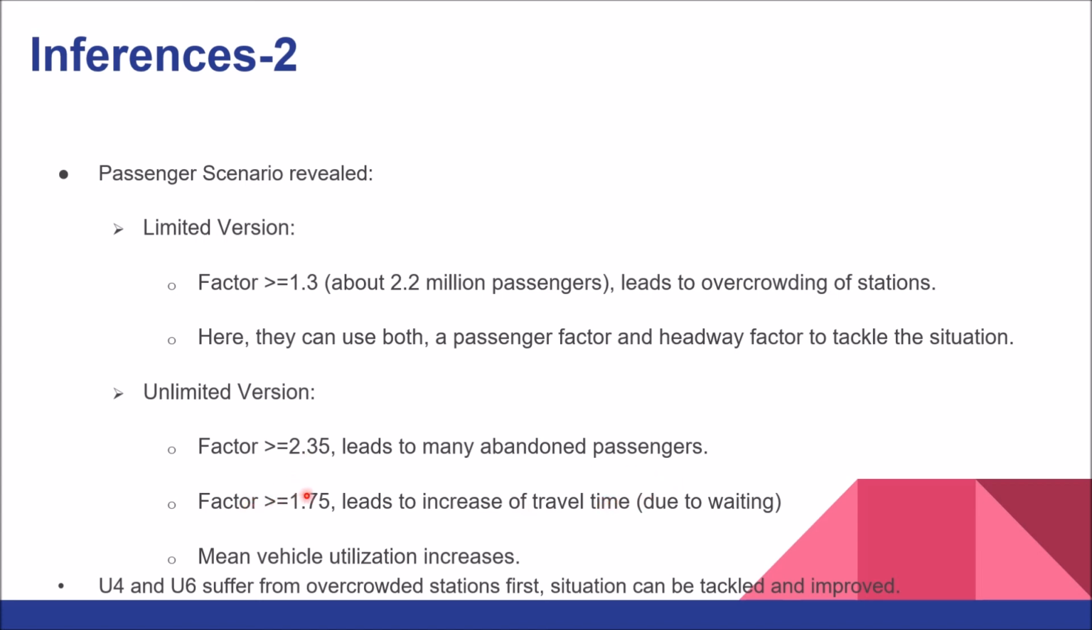And a factor greater than 1.75 leads to an increase in travel time due to waiting. The mean vehicle utilization also increases in the unlimited version. U4 and U6 suffer from overcrowded stations first as compared to the others. So the situation can be handled and tackled.